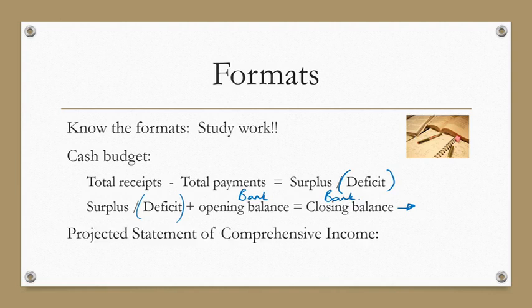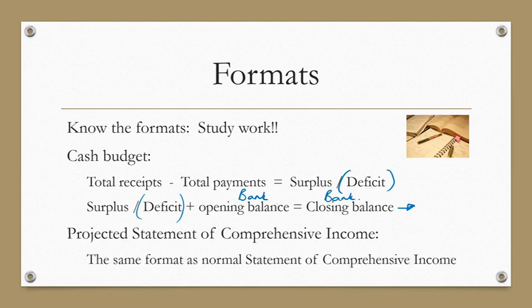The projected statement of comprehensive income, the format is exactly the same as for the normal statement, with the only difference, it will not be for a year, but it will be for 3 months or 6 months, or however long the budget period may be.